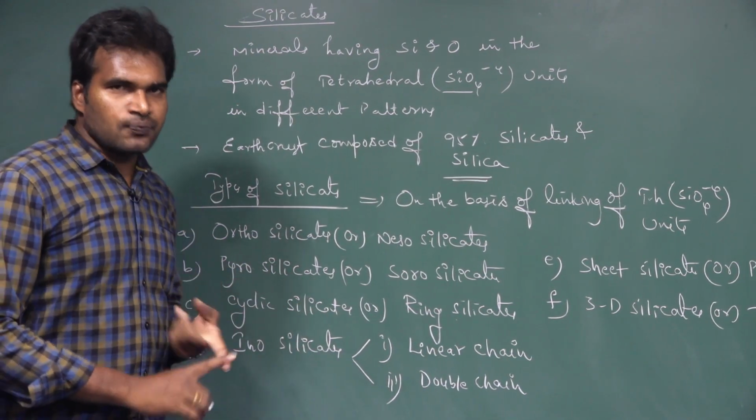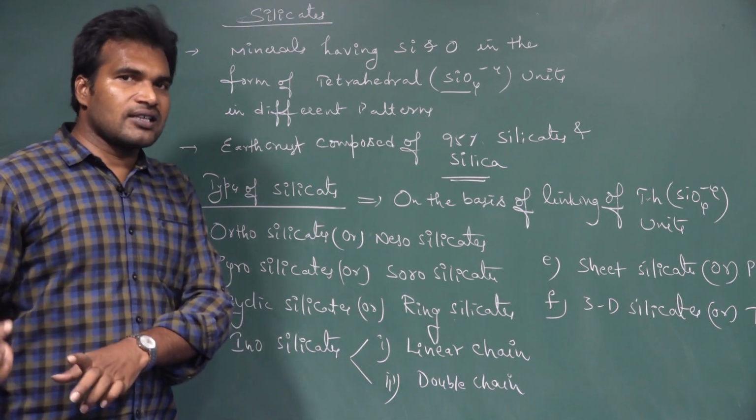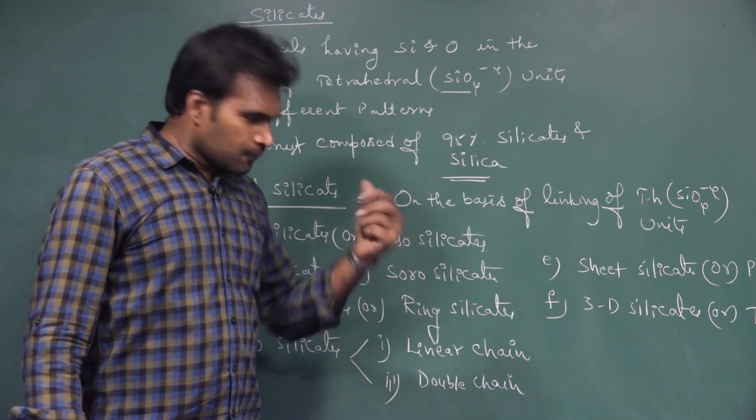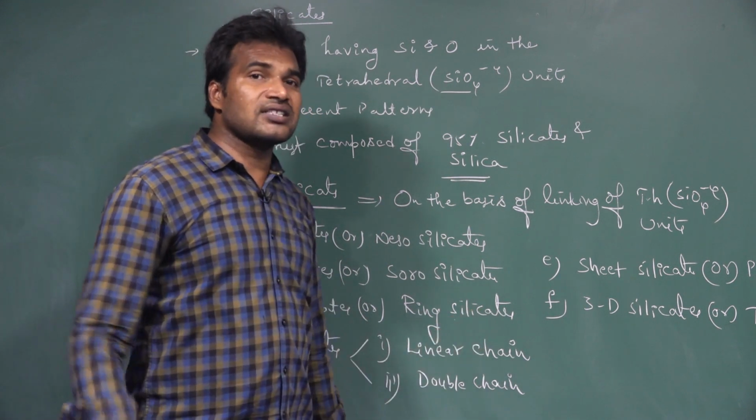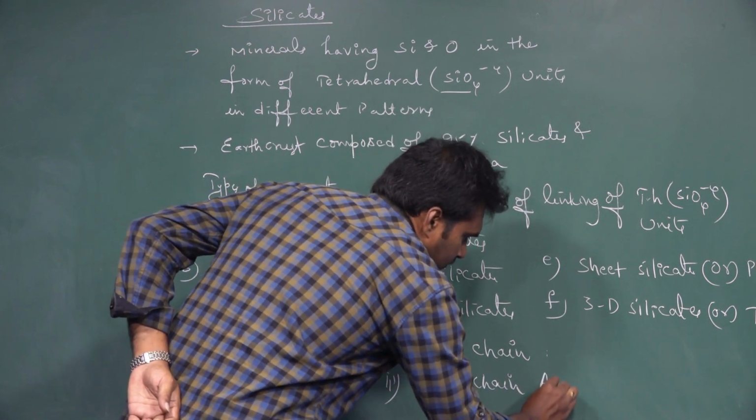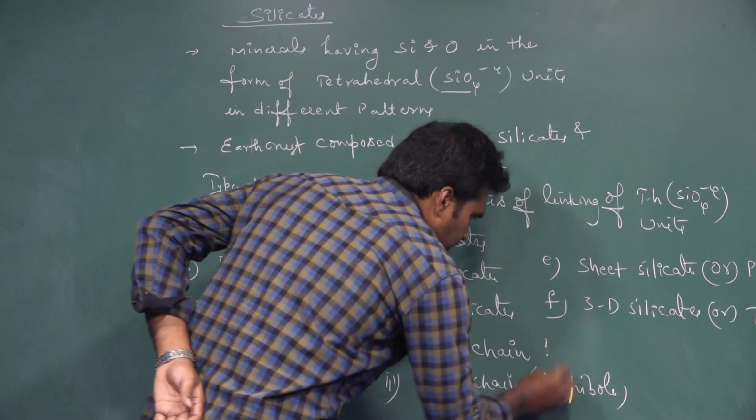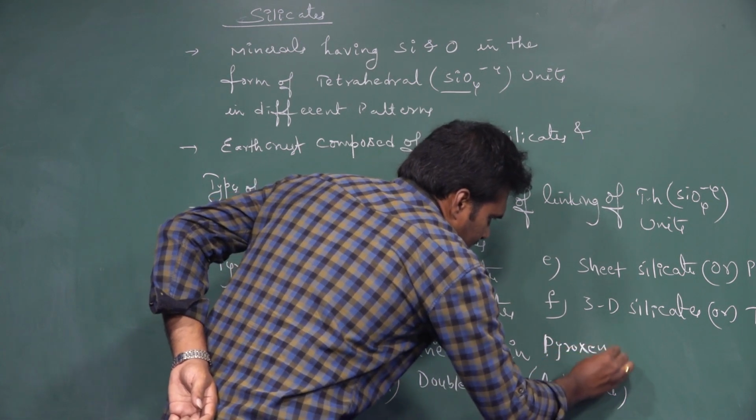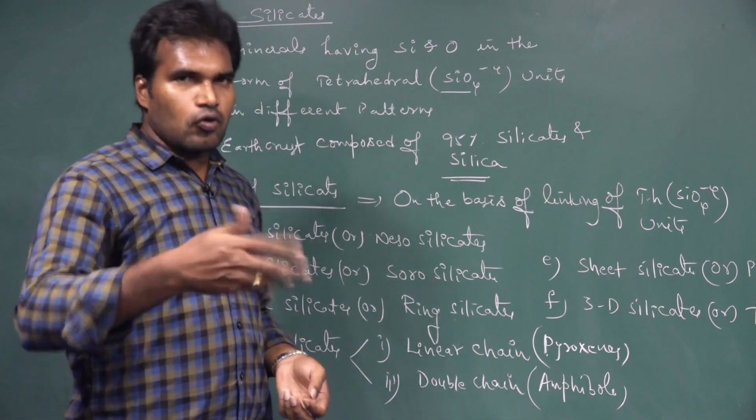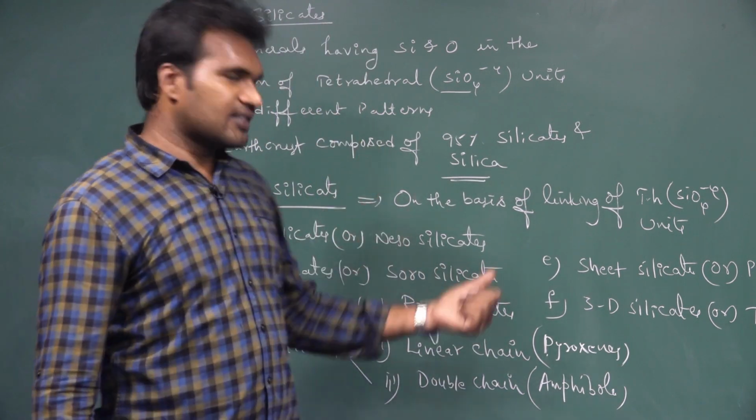So once again, there are 6 different types of silicates in total. First orthosilicates, next pyrosilicates, next cyclic silicates, next inosilicates. Inosilicates are further classified into two types: linear chain silicates and double chain silicates. Double chain silicates we call amphiboles, and linear chain silicates we call pyroxenes. So these are the other names. Just remember them, because in questions they may give you the alternate name of these silicates. Let us discuss these 6 types one by one.